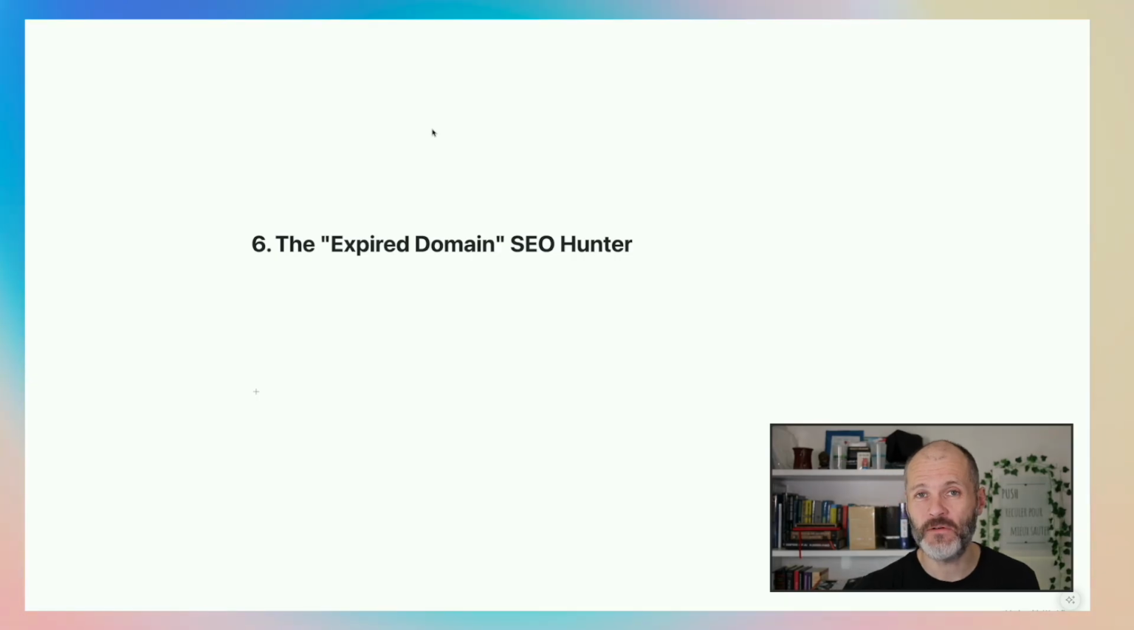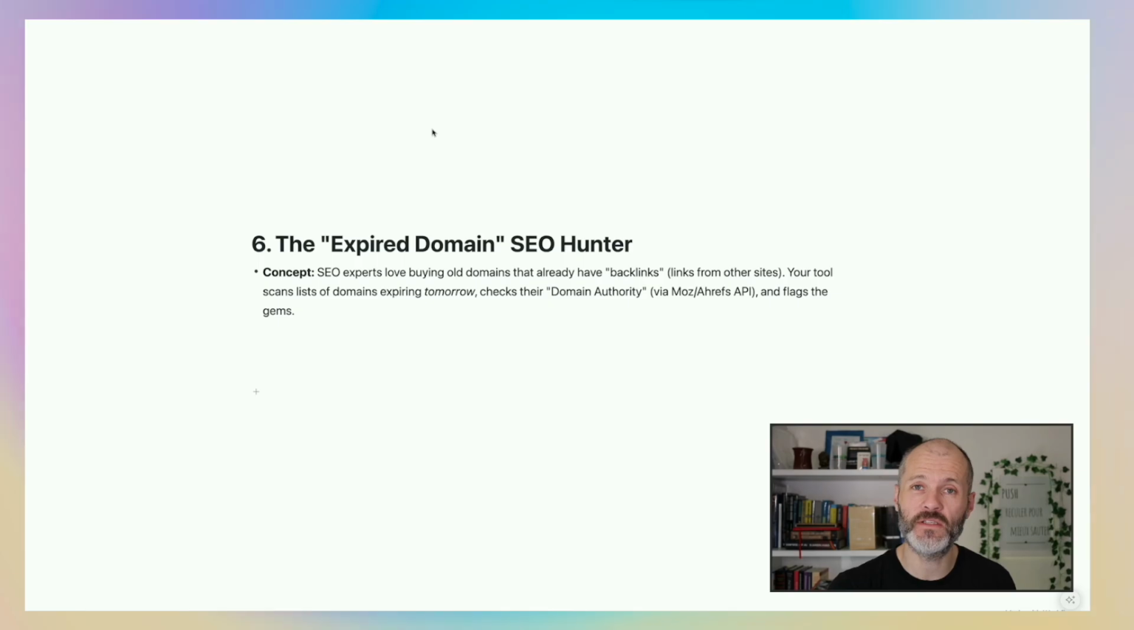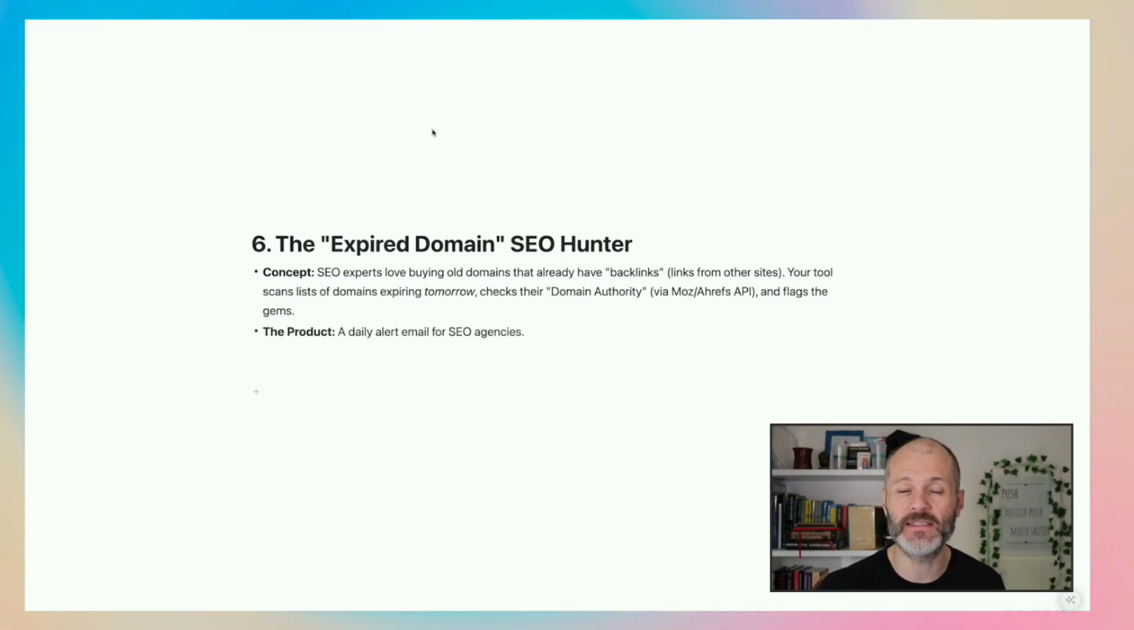I've been in the SEO space for years, and I can tell you that SEOs and website owners will pay hundreds if not thousands of dollars for domains that have good backlinks and are well aged. But keeping up with all of these expired domains is a job in itself. So you could use Replit to create an app that scans for domains that are expiring tomorrow or this week, checks their authority, and flags gems that people should buy. And you could turn this into a daily email alert that you could use to buy domains yourself, or which you could sell to agencies or website owners.